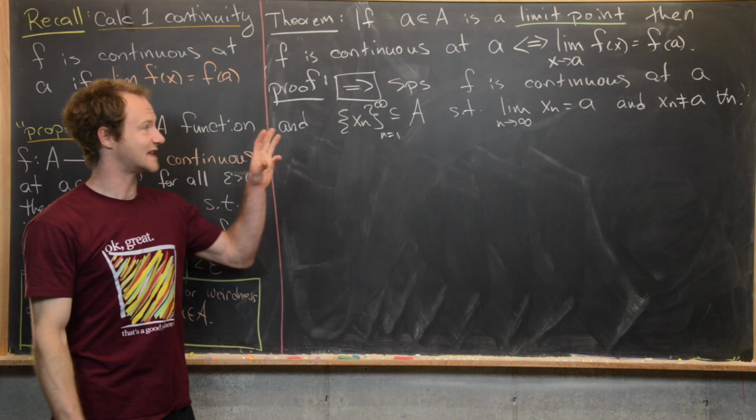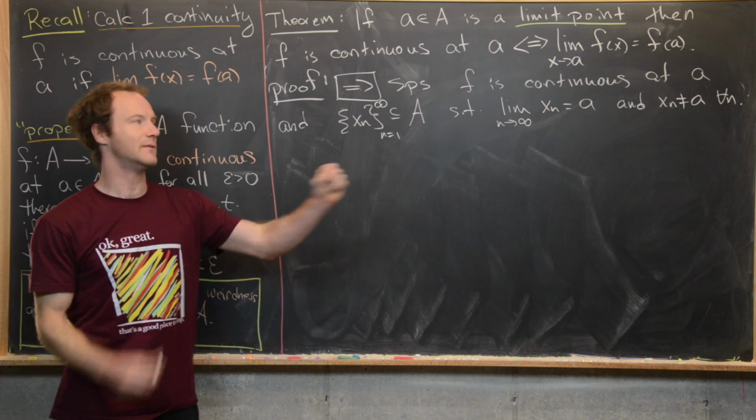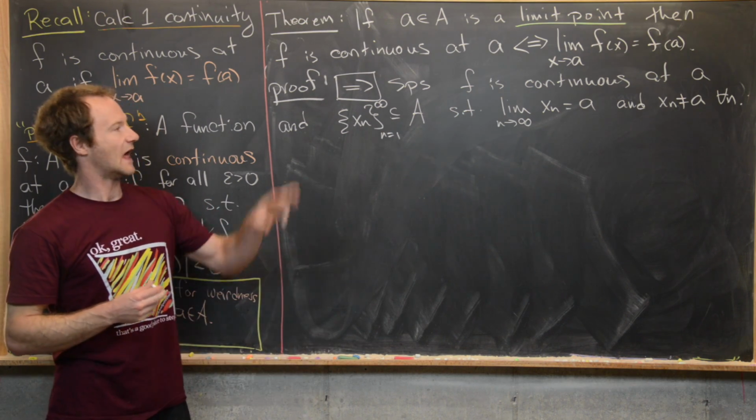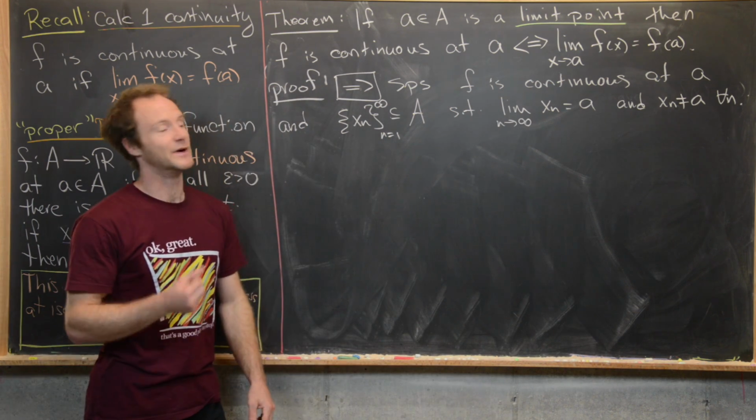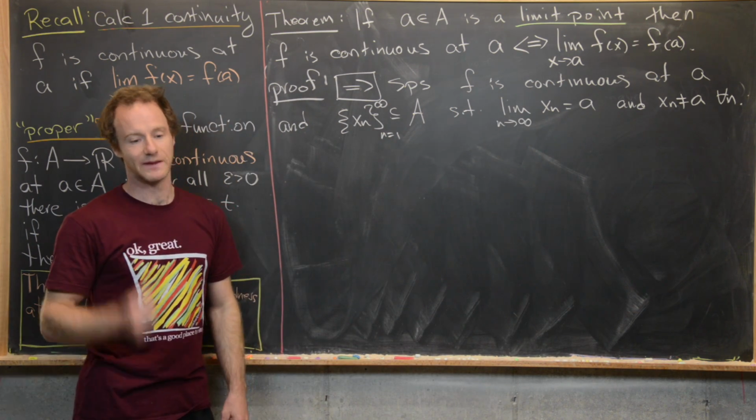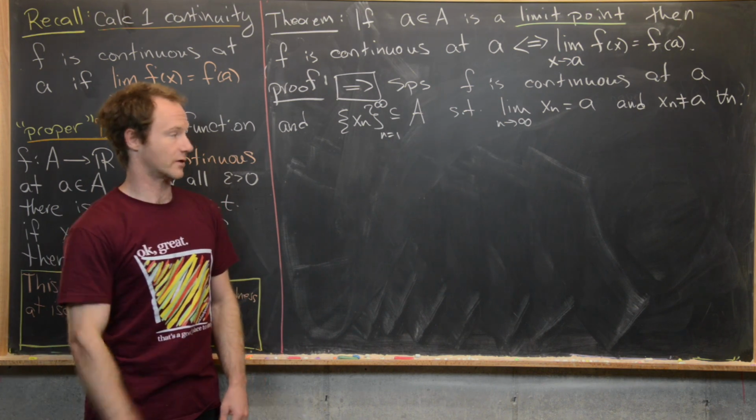So we've got a sequence that is never equal to A, but is limiting to A. And this is something that is not possible if we're at an isolated point, but is possible if we are at a limit point. And that's really important here.